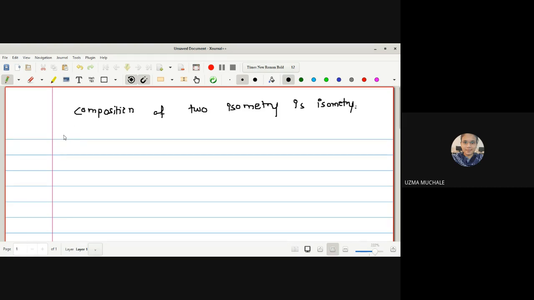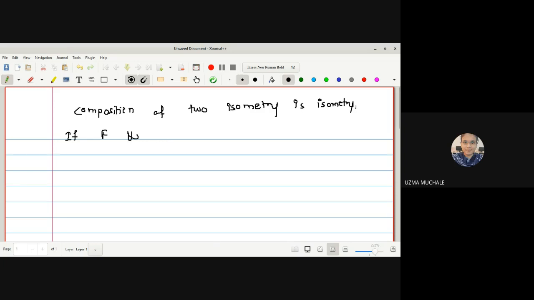I hope everyone knows what a composition function is. Composition is a binary operation, right? Hello. Yes, ma'am.